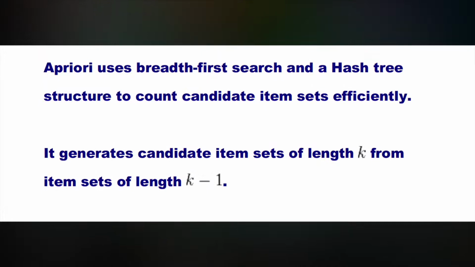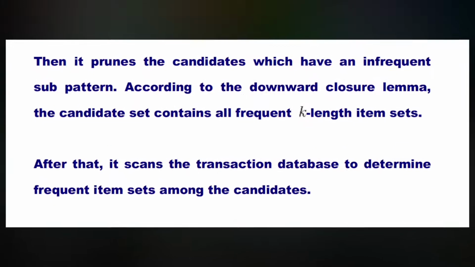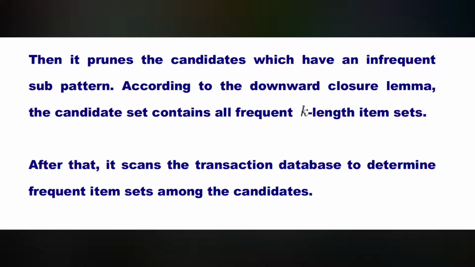So, Apriori uses breadth first search and a hash tree structure to count candidate item sets efficiently. It generates candidate item sets of length k from item sets of length k minus 1. Then it prunes the candidates which have an infrequent sub pattern. According to the downward closure lemma, the candidate set contains all frequent k-length item sets. After that, it scans the transaction database to determine frequent item sets among the candidates.